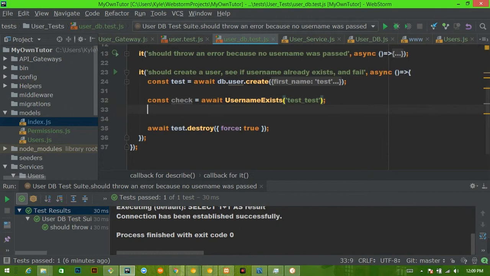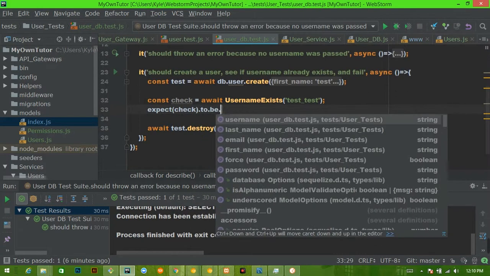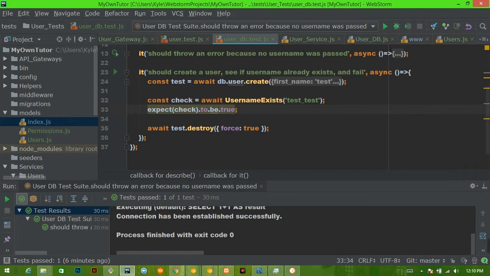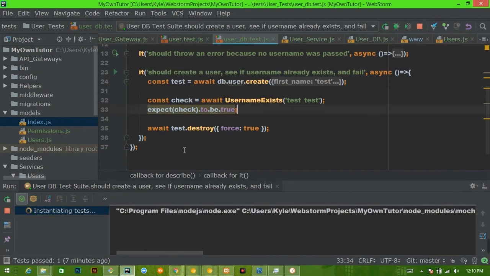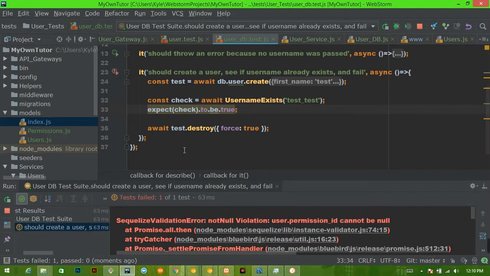Then we're going to say expect check to be true. Because this user now already does exist, we expect check to be true. This is the final test to make sure this function is actually doing what it's supposed to do. So we'll run this test, and we will see if it passes.